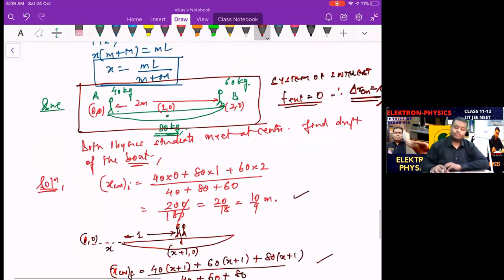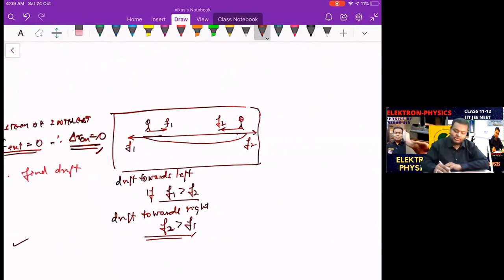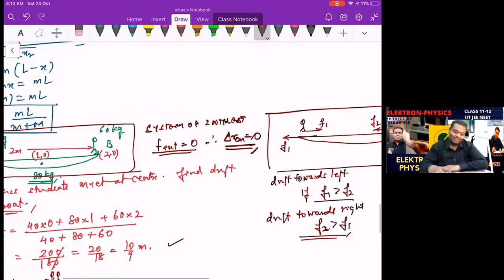Okay. And that's pretty much easier to understand, because this was a heavier particle. The right side was a heavier particle. So definitely F is mu into N2. So normal is heavier, so the F2 is more, and F2 is more, so the boat has to drift towards the right. And if the left side person was heavier, in that case, it will come negative. We will get a problem in which the left side particle is heavier, and we will find the answer to be coming out to be negative. That means the boat is going to drift towards the left. So be careful in the questions, right? Every time it will not be like that, right, correct. And if they were supposed to be of equal masses, then nothing shifts, no? Then nothing shifts. Okay.